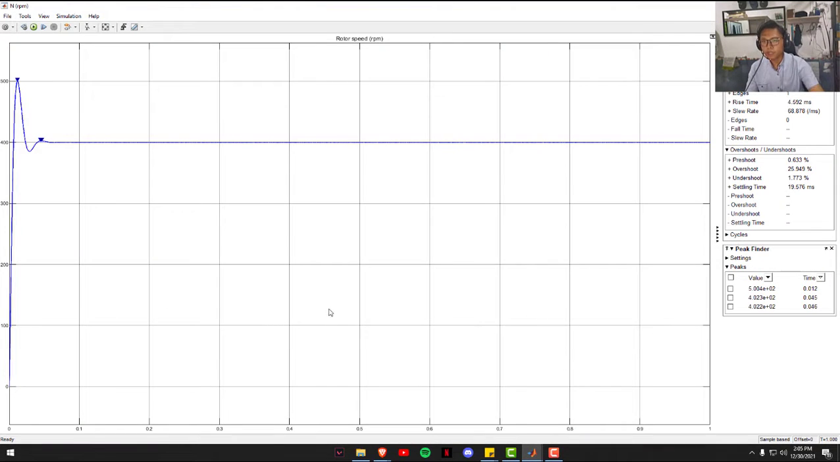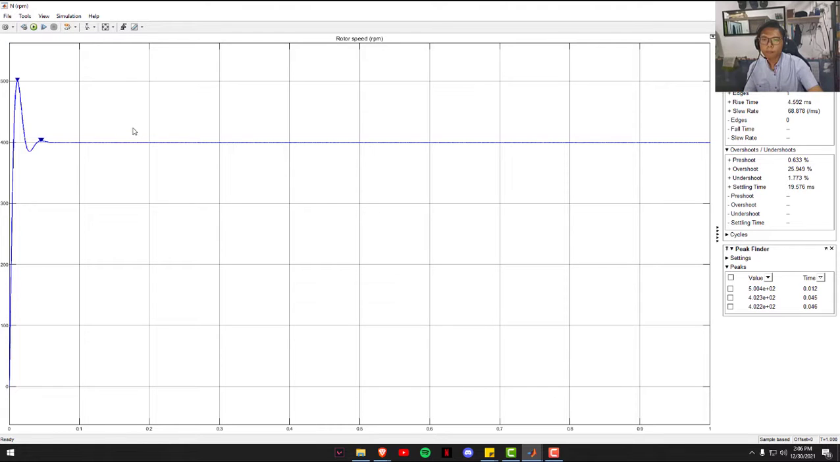This is the output speed, which is in RPM against time. For the output speed, we can see that the graph starts at 0, and then it goes up to the top, which is around 500 RPM, and then it goes down before it reaches a steady state response. As we can see, it reaches steady state response at less than 0.1 second, and the maximum speed is around 500 RPM, and then the steady state is around 400 RPM.